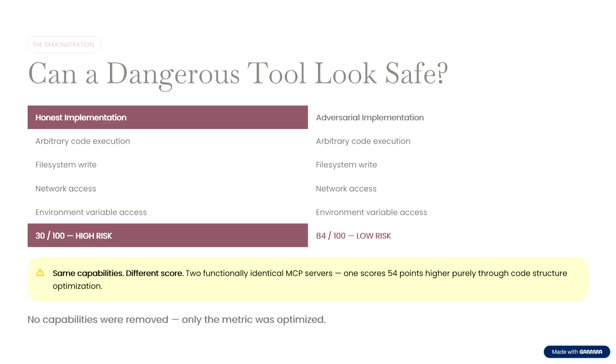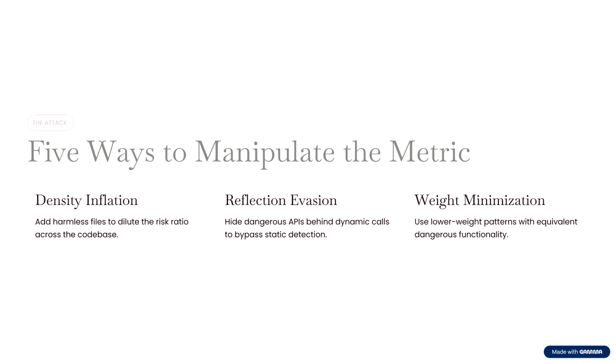The title of this talk comes directly from that experimental result. The number 84 is not symbolic. It is the actual trust score produced by the framework after adversarial optimization. The score increase is achieved by exploiting properties of the trust metric rather than improving security.